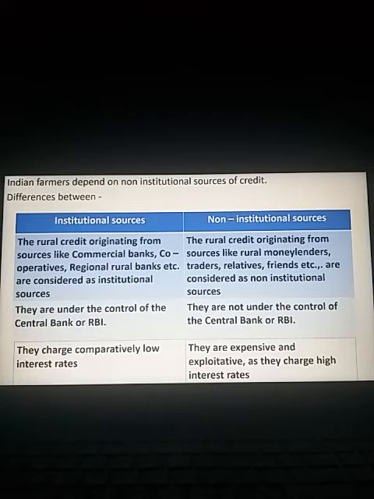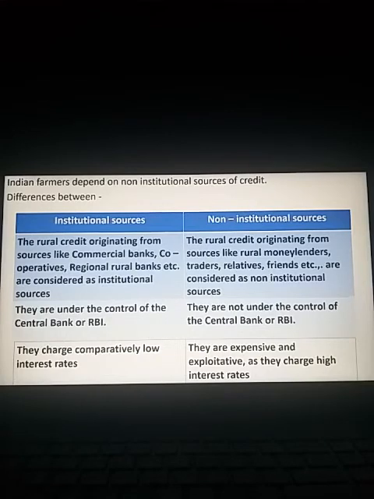See, if you observe this complete statement, you will come to know that rural credit, that means if the farmers get the loans from banks like commercial, cooperative, or regional rural banks, then we call it an institutional source because they borrow money from an institution. Whereas on the right hand side, observe the rural credit originating from sources like rural money lenders, traders, relatives, friends, etc., are considered as non-institutional sources.